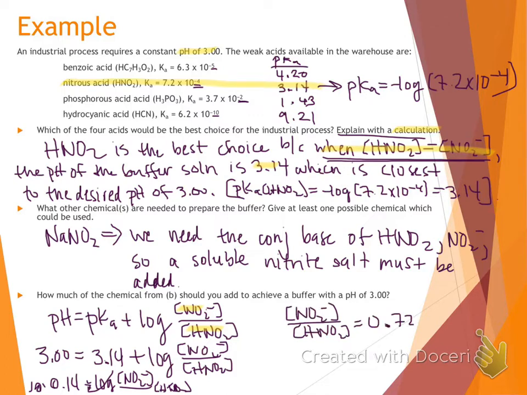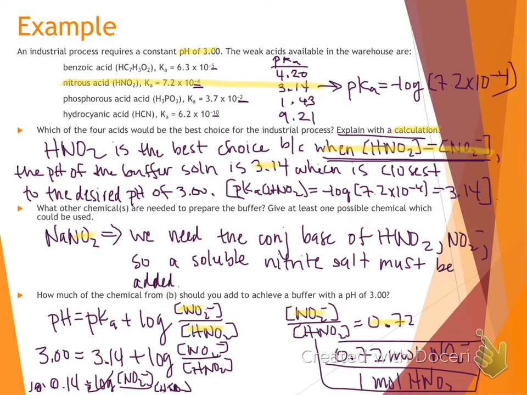So that's 0.72. Well, we want to know how much of our chemical from part B. The chemical from part B is that NO2 minus ion, so that's our 0.72. We need 0.72 moles of that NO2 minus ion per every 1 mole of our nitrous acid that we use within our buffer.